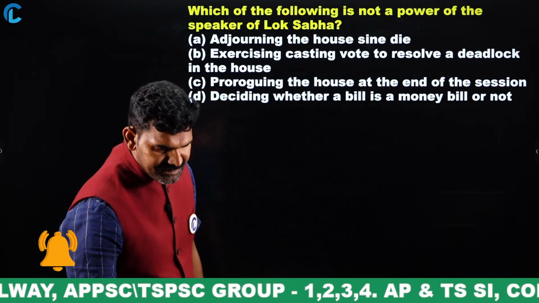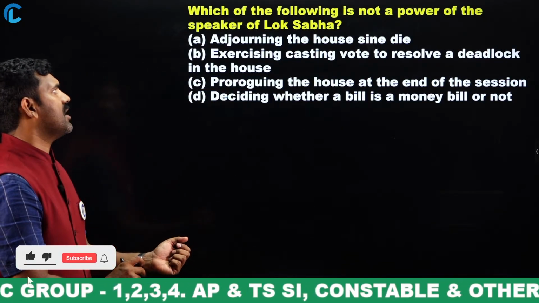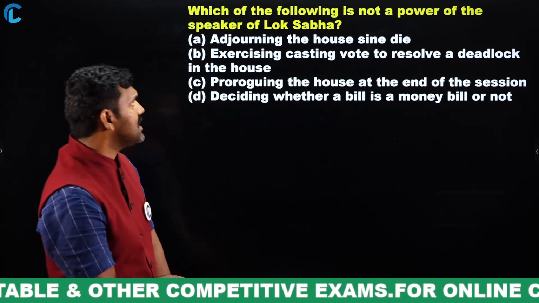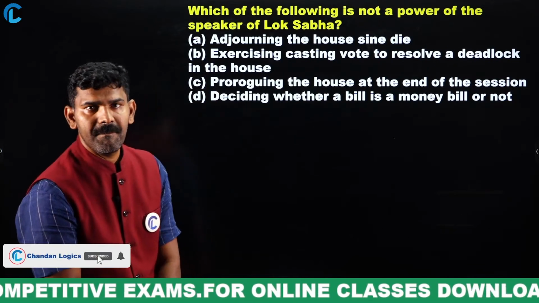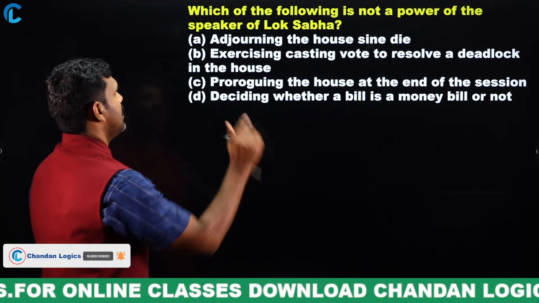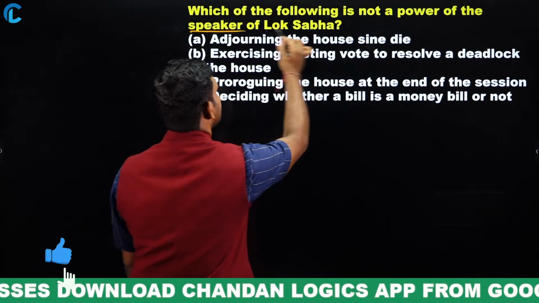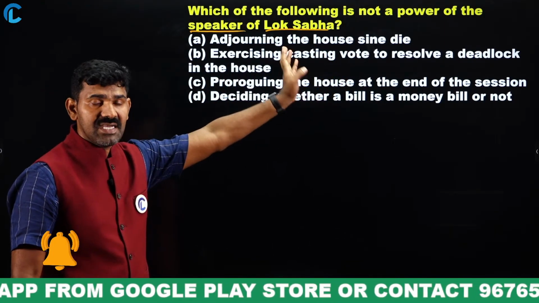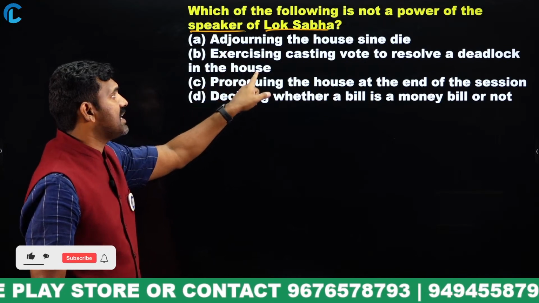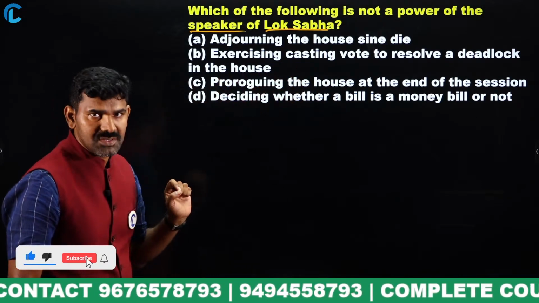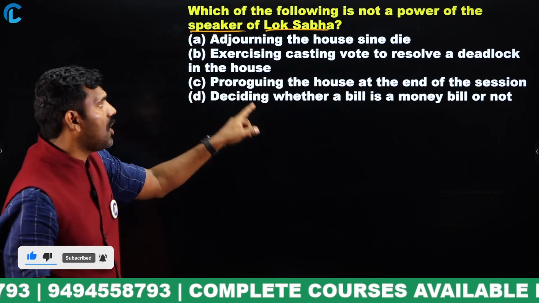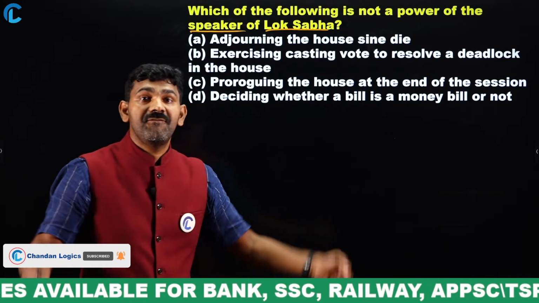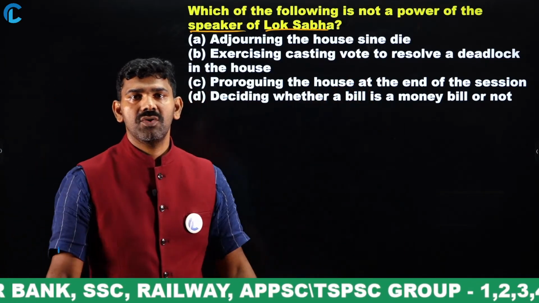Superb. Next one. Which of the following is not a power of the Speaker of Lok Sabha? Nice question. See here, what a beautiful question it is. Speaker is important, of which one? Lok Sabha. Adjourning the House sine die. Exercising casting vote to resolve a deadlock in the House. Third one, proroguing the House at the end of the session. Deciding whether a bill is a money bill or not. Which one is not the power of a Lok Sabha Speaker?